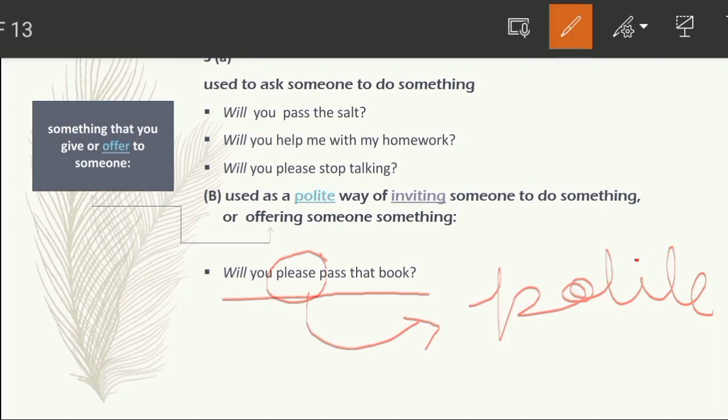Suppose that if you remove please from here, then what will the sentence be? The sentence will be like this: will you pass that book? So this is not a polite way of asking. Here you can also think about where I can use a polite manner. The polite manner is used in formal situations, and I have discussed so many times earlier what is a formal situation and what is an informal situation.